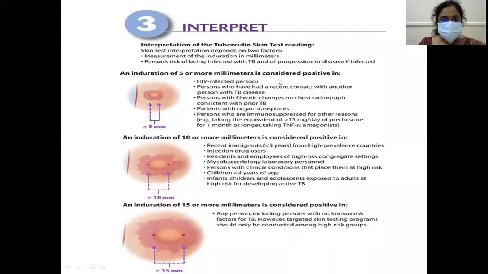Okay. An induration of more than 5 millimeters is considered positive in these conditions. Induration of 10 or more, 15 or more, we have discussed. That is the simplest form. This is more detailed. It is given in your books, which you can read.